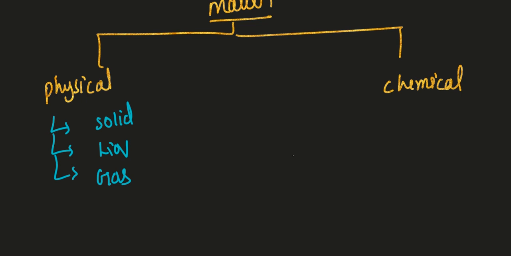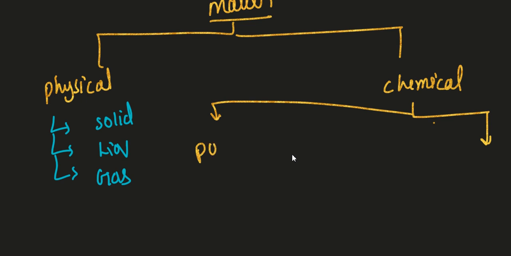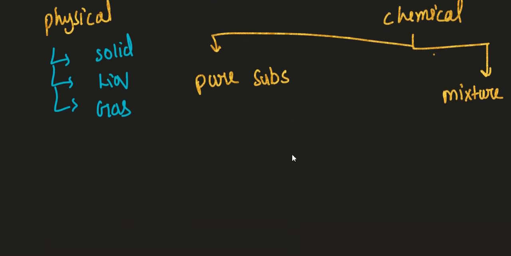Now let us see based on the chemical appearance. Generally based on chemical appearance, matter is further divided into two types: one we will call a pure substance, and the other we will call a mixture. Let us try to understand the main difference between a pure substance and a mixture. In a pure substance the amount is fixed, whatever the substance you're taking, it is fixed. In a mixture, it is not fixed.